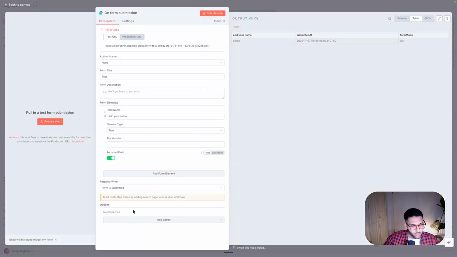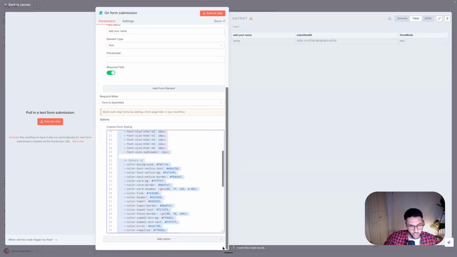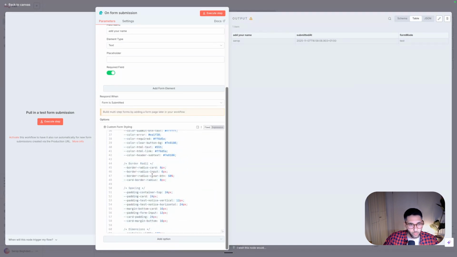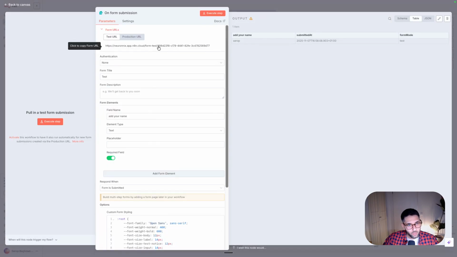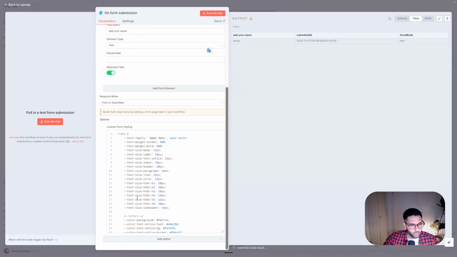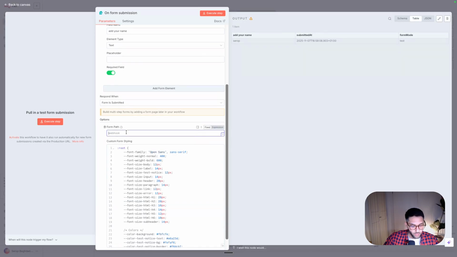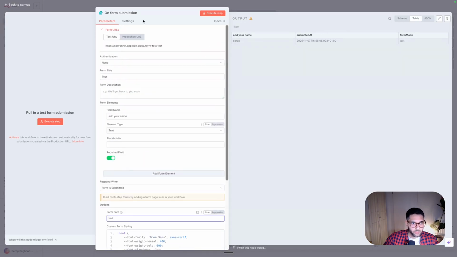You can also customize it. So if you add here custom form styling, you can just change the colors, change whatever you want to make it more your thing. You see here this cryptic name, which I also don't like. You can also change that. So you can change form path. And then here you say, for example, test, and then it changed.